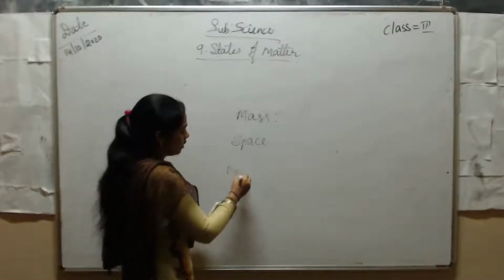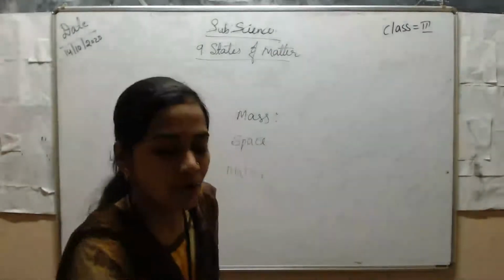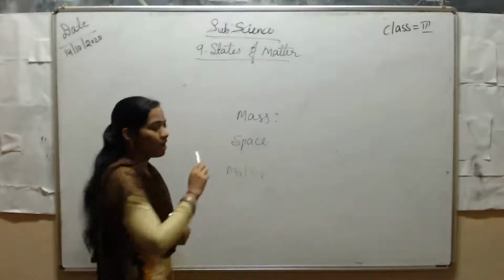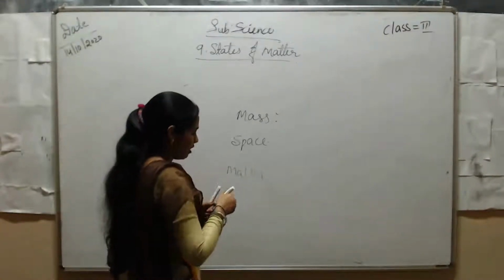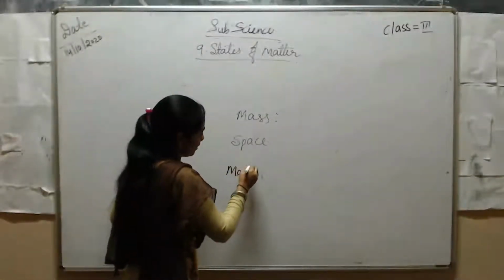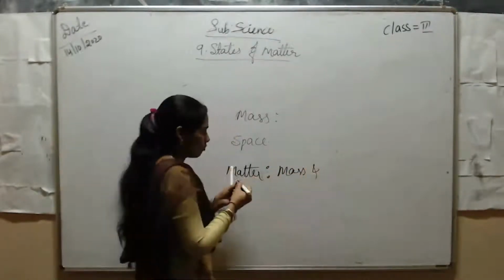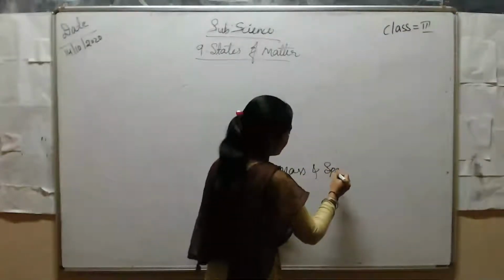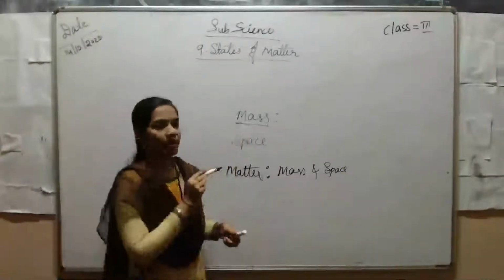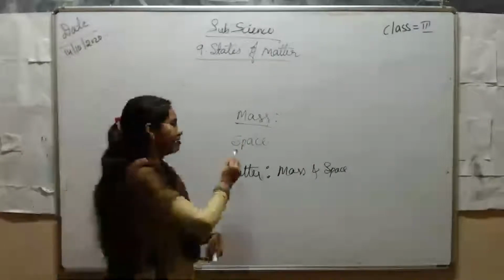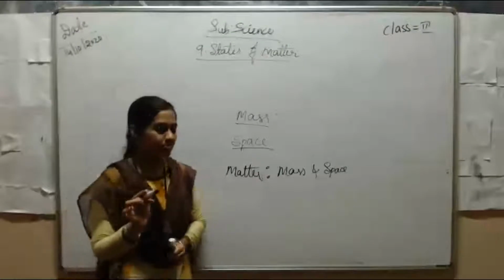So matter means what? Matter means the object which has mass and also occupies space. Students, the mass shows whether the thing is heavy or light, and space shows whether the object is big or small.